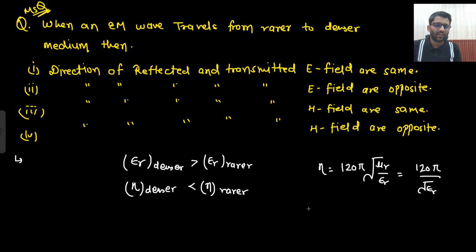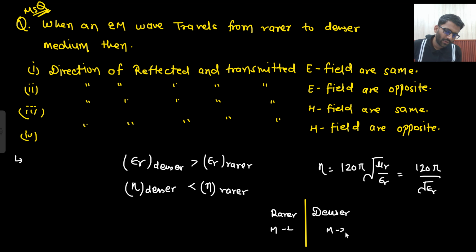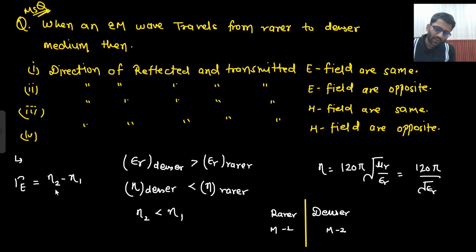Now from where to where you are going? You are going from rarer to denser. So from medium 1 to medium 2 you are going. Rarer to denser. So this is your medium 2. So eta 2 is less than eta 1. Now what is my electric field reflection coefficient? Reflection coefficient, that is eta 2 minus eta 1 divided by eta 2 plus eta 1. So what it will become? Since eta 1 is larger, so reflection coefficient will be negative.